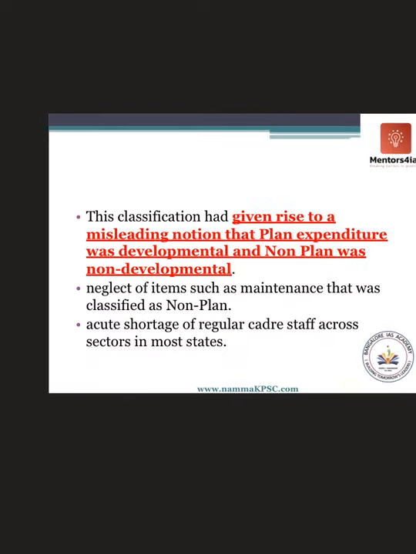Before that, let's just recap what we have discussed. The classification gave rise to the misleading notion that planned expenditure is developmental and non-planned is non-developmental. Like building a bridge was considered planned and developmental, whereas maintenance was considered non-planned and non-developmental. Therefore, it led to neglect of items such as maintenance. It also led to an acute shortage of regular cadre staff because most of the money was being spent on schemes which hired contract laborers. Regular cadre staff started to get affected.